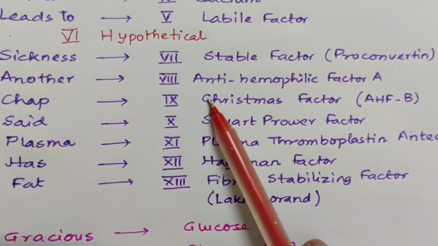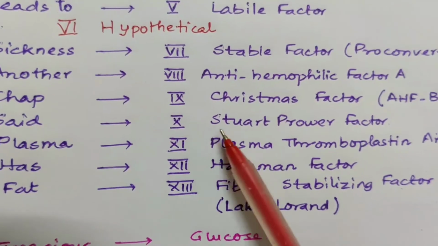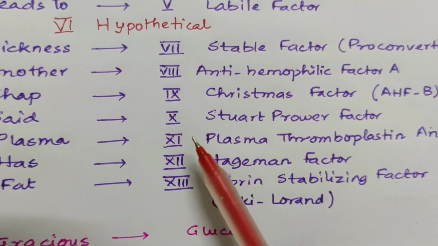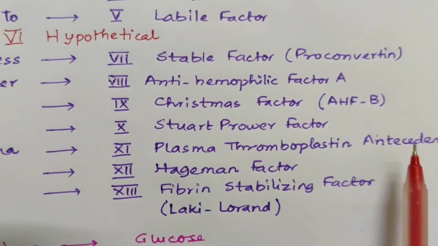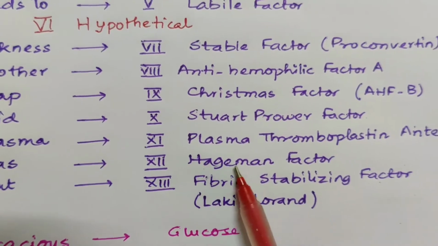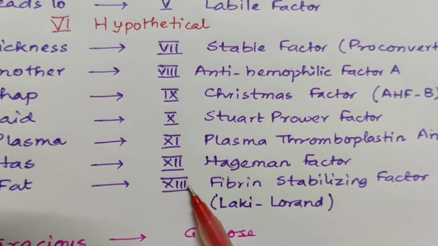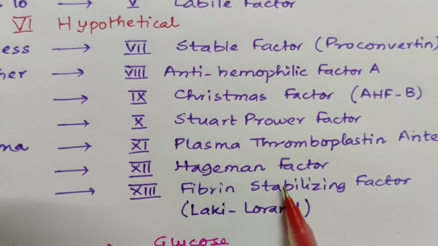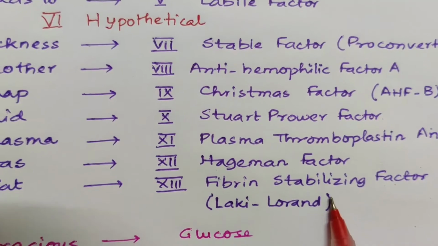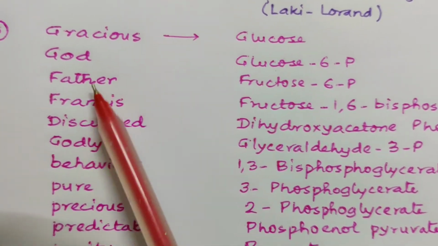So this Christmas factor, C is for chap. Now said, Stuart-Prower factor. Plasma, this is plasma thromboplastin antecedent. Has is Hageman factor, factor 12. And fat is the 13th factor, named as fibrin stabilizing factor or Laki-Lorand factor. Hope it's clear now.